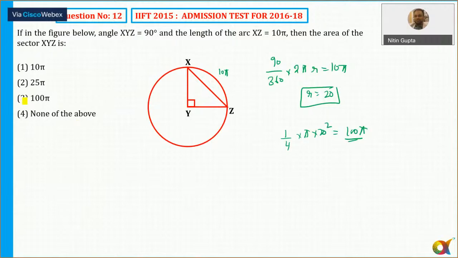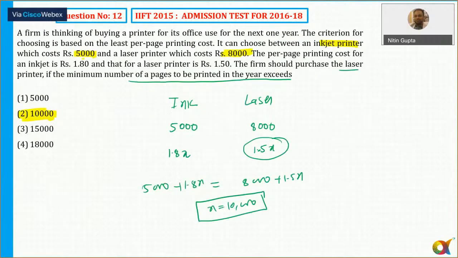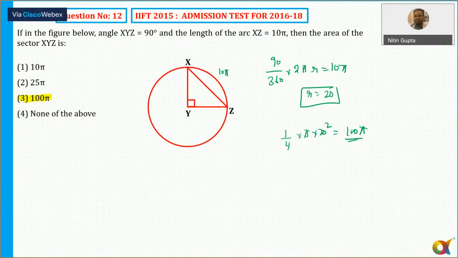Very easy. And one thing, if you observe here, in most of the questions there is one option, none of these.